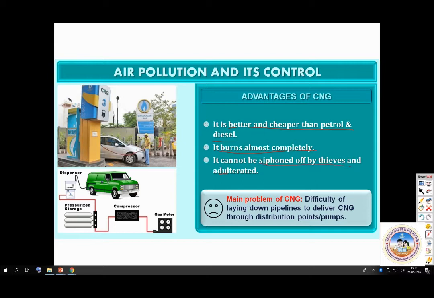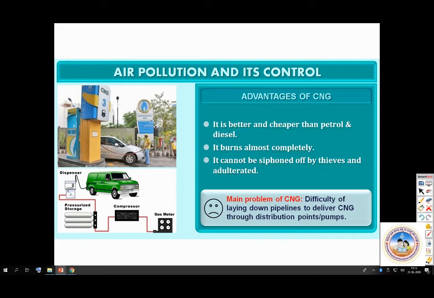So what do you mean by siphoned by thieves? It is compressed gas. So if you try to bring it into air, it will become a gas. You can't hold it. So nobody can steal it and take it away. If they try to open it, it will leak out into air. Okay, but what is the main problem? Difficulty of laying down pipelines to deliver CNG through distribution points or pumps. So the problem is you have to lay down pipelines. Just like how water comes, making gas come like that is very difficult. Okay, remember this.